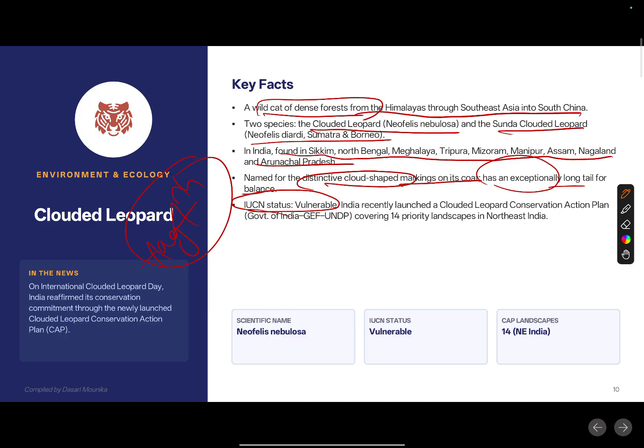IUCN status is vulnerable. India has already launched the Clouded Leopard Conservation Action Plan. It covers mostly 14 priority landscapes.